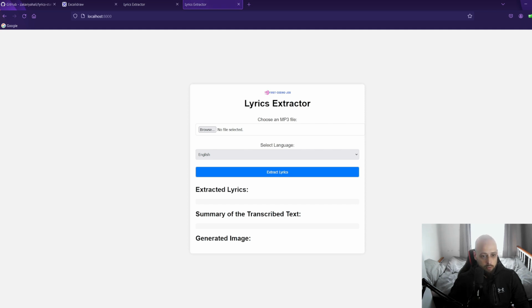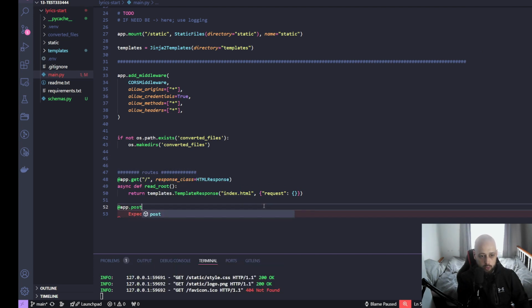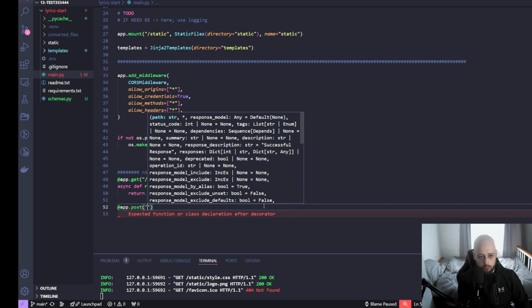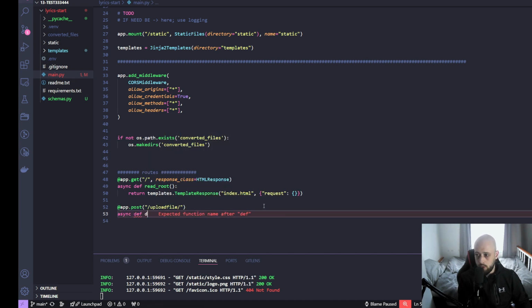So going back to our back end, we can continue with our other endpoints. We just create something like, we'll call it routes. Now what we want to do is create the endpoint where the button will go. So once the user clicks submit, we want to upload that file so we can initiate the processing of the audio file. So we'll say endpoint upload file and asynchronously call create_upload_file.